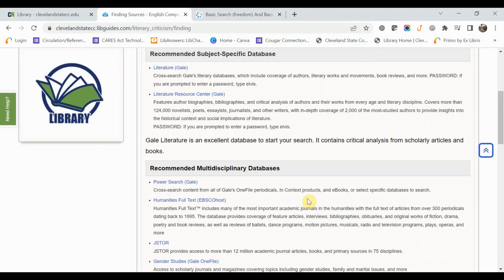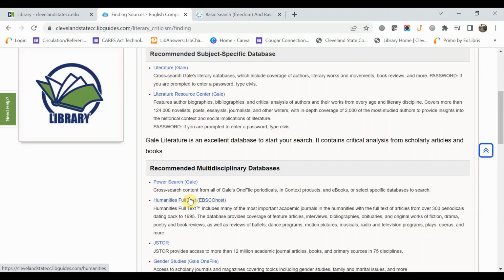And then again, just remember to keep track of the things that you've tried, and in which database, and make sure that you're trying them in multiple databases, because just because we don't have anything in one database doesn't mean that we don't have something else in another database. I recommend that you stick with Literature Gale as much as you can, but all of these databases here are options for you for this assignment. So if you've tried everything you can try in one database, then go to a different database and try all that stuff again, and sometimes you'll be pleasantly surprised that you do find something.